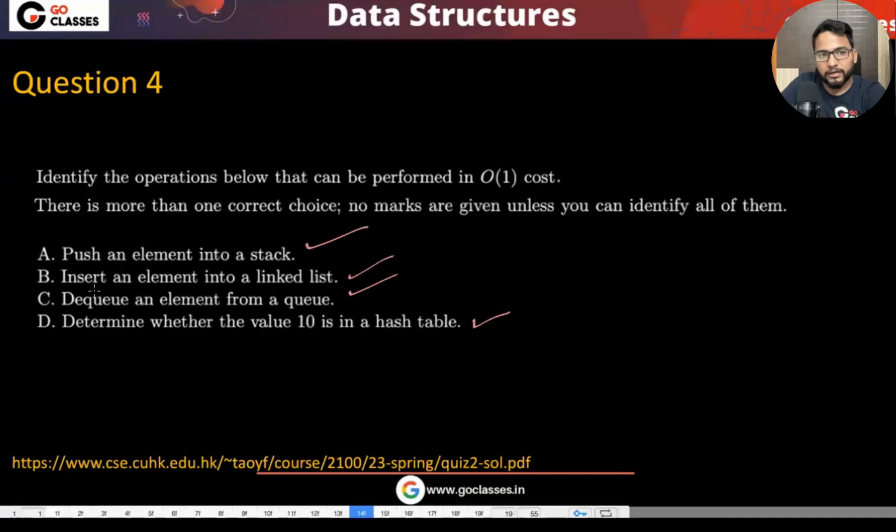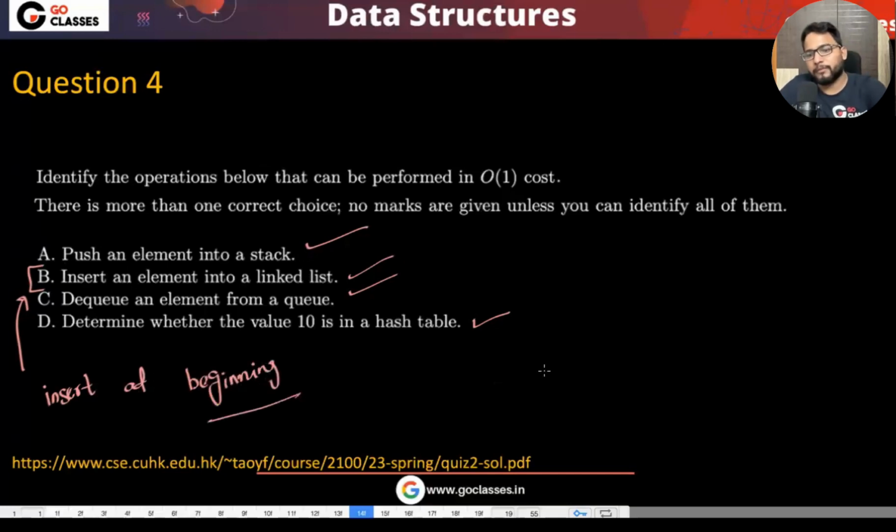Yeah, here you are right. Here, this insert an element means you need to insert without caring about the order. Yes, that's true that we should be very specific, that you can consider this as an insert at beginning. Yes, you are right about it. So we need to consider insert at the beginning.